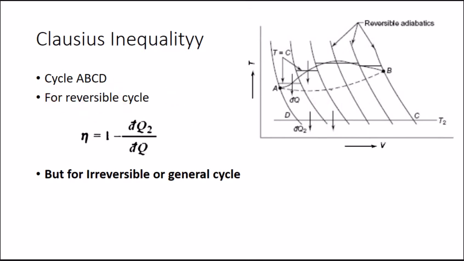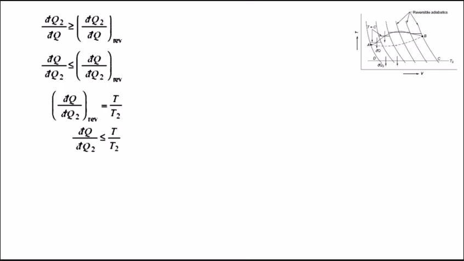So for the irreversible cycle, 1 minus dq2 by dq is less than or equal to 1 minus dq2 by dq for the reversible cycle. The 1 will cancel out, and swapping terms to remove the minus sign, we get dq2 upon dq greater than or equal to dq2 by dq reversible.